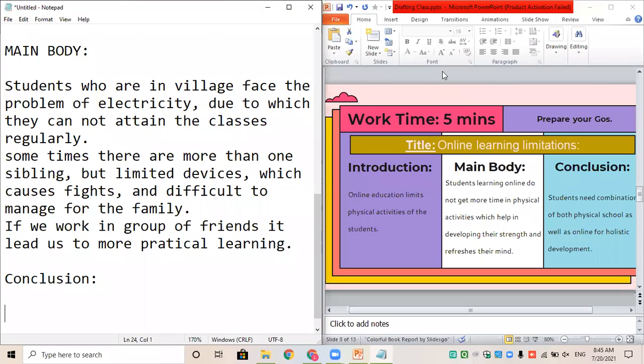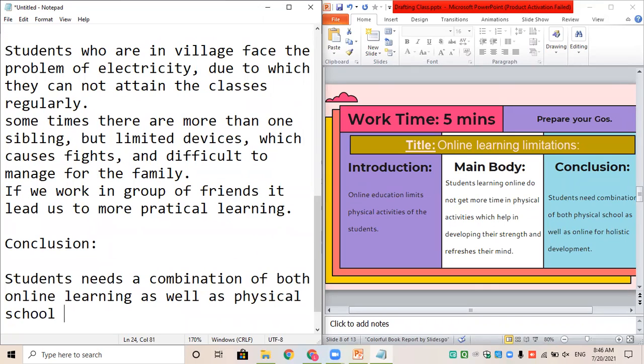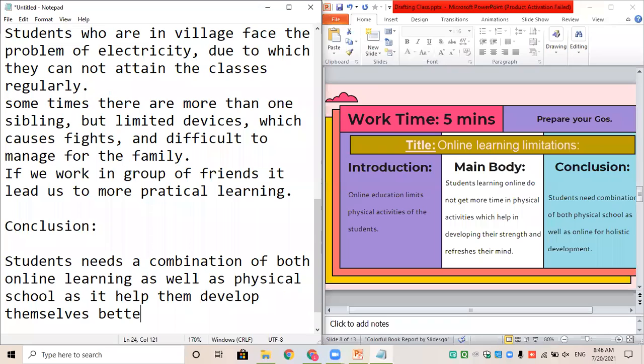So conclusion, I'll write it like: students need a combination of both online learning as well as physical school, as it helps them develop themselves better. Yes, Rahul, please go ahead.